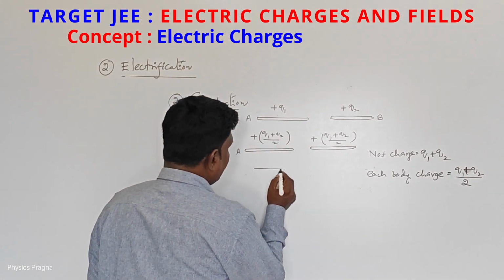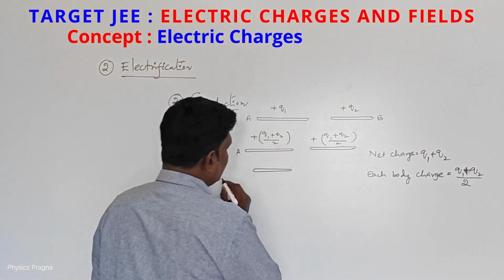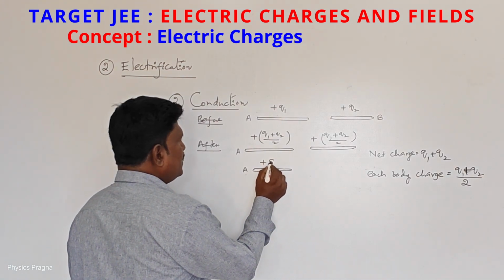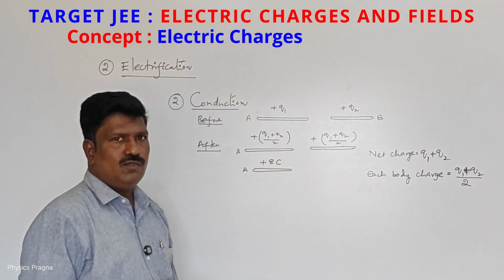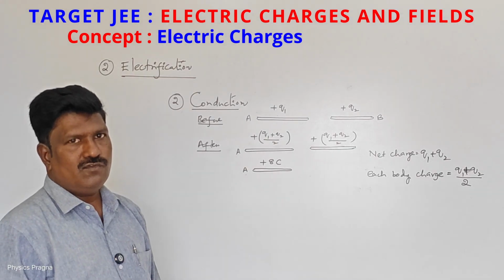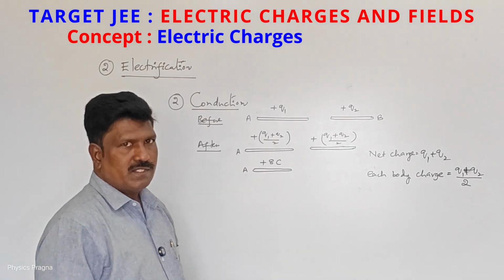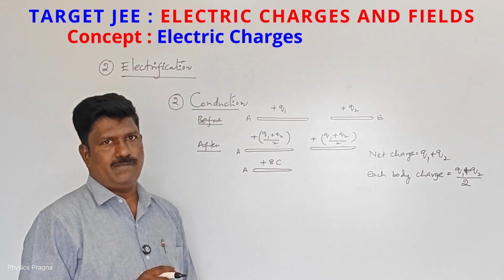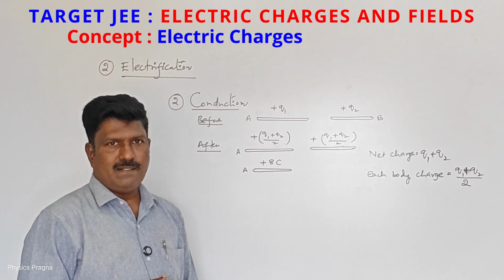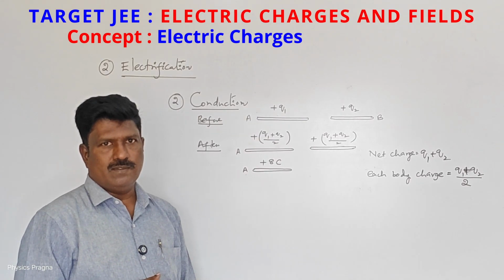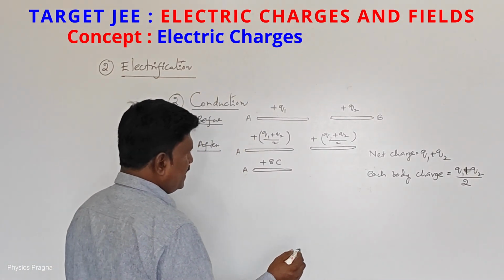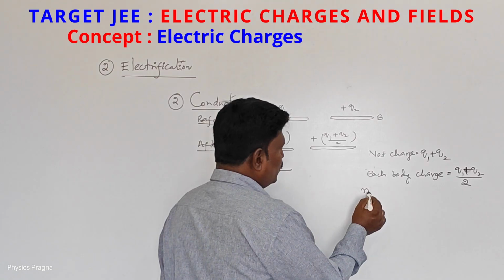So let us take this body A, which has plus 8 coulombs of charge. Coulomb is the SI unit of charge. Actually, coulomb is a very big unit. For practical purposes, we don't use coulomb, we use nano coulomb.